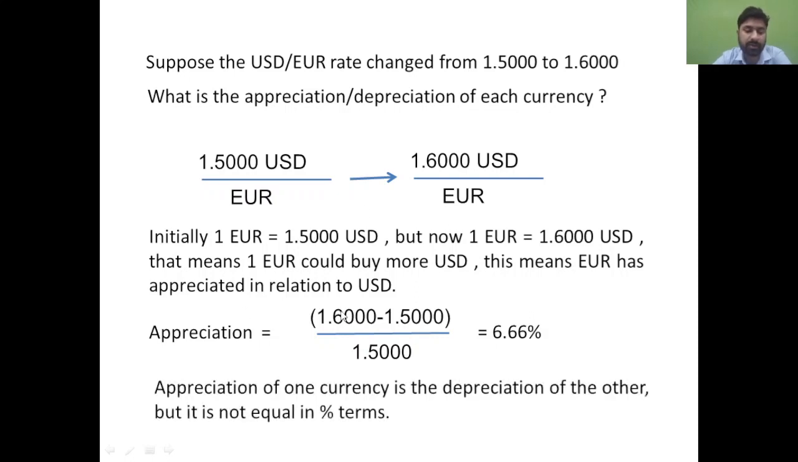Appreciation of one currency is the depreciation of the other currency. We already know that if the euro is appreciating, that means USD is going to depreciate. But think: if the euro is appreciating by 6.66%, will the same depreciation happen in USD? No, it is not. We'll see why the depreciation percentage will not be 6.66%.